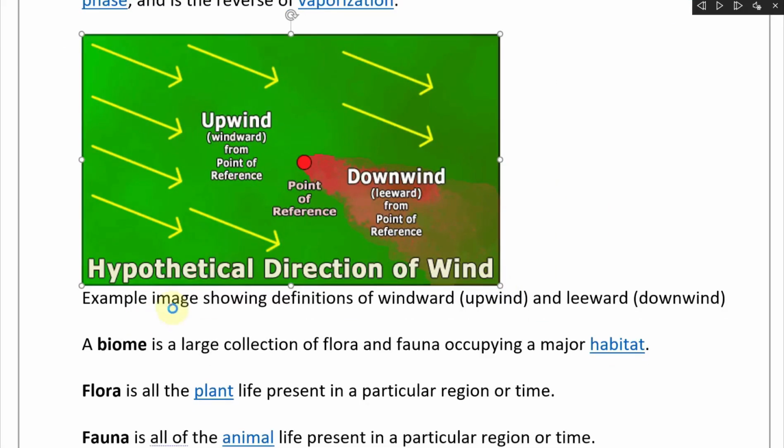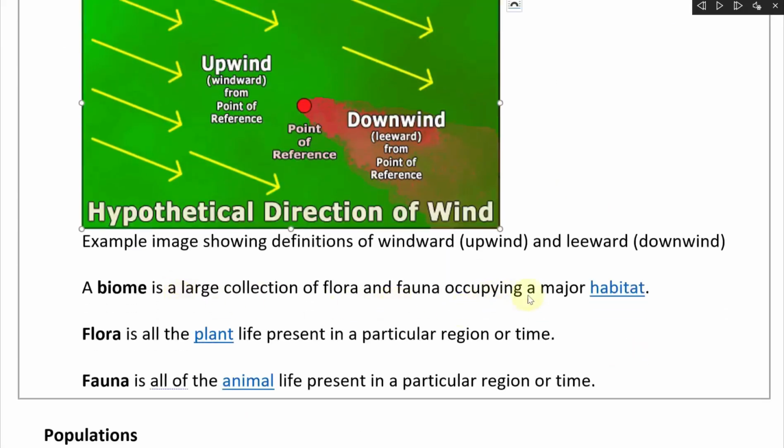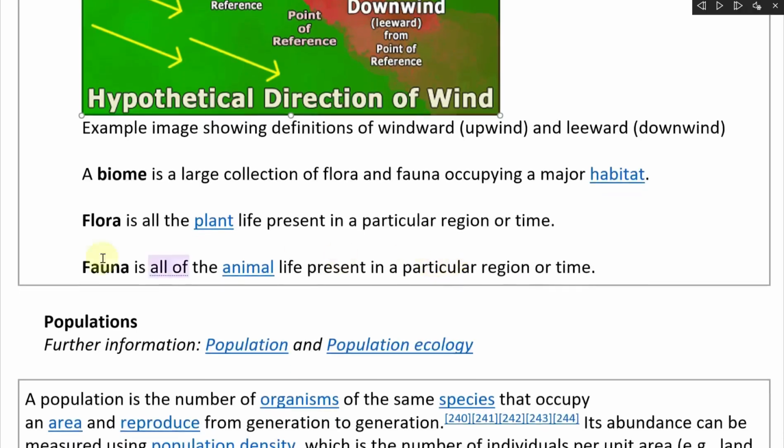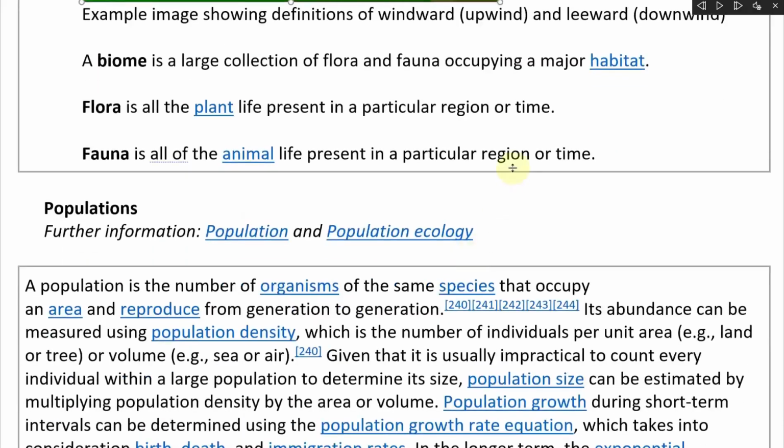And so a biome is a large collection of flora and fauna occupying a major habitat. Flora is all the plant life present in a particular region or time, and fauna is all of the animal life present in a particular region or time.